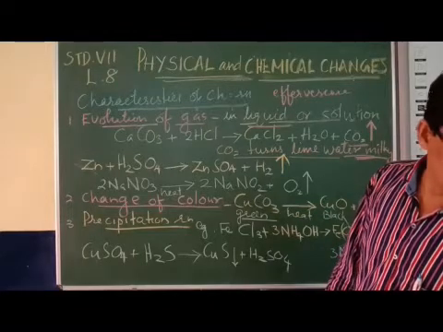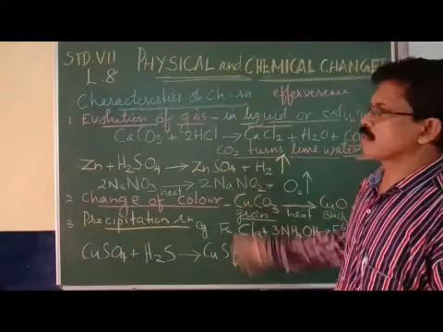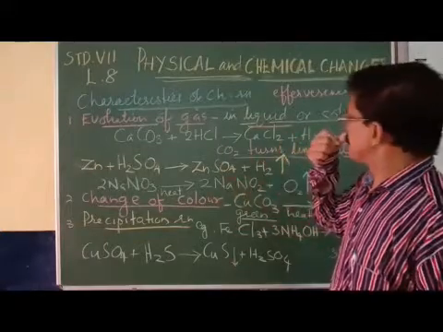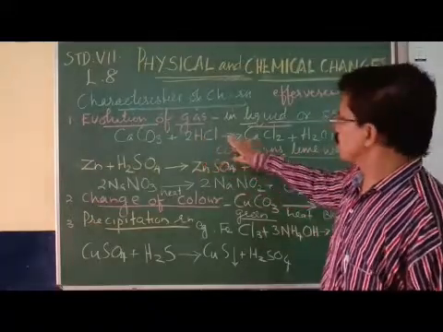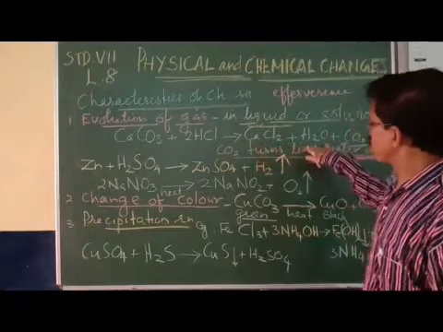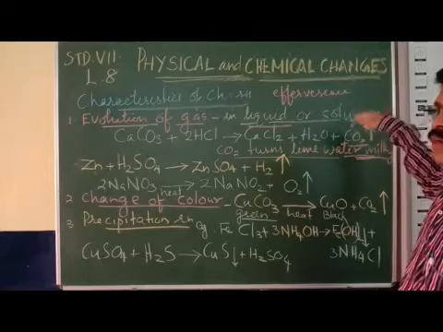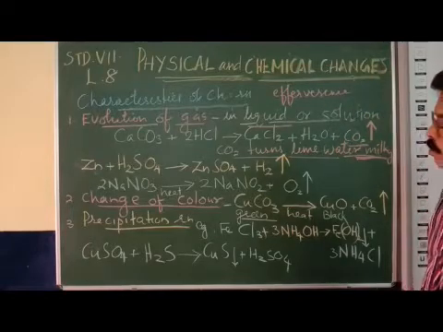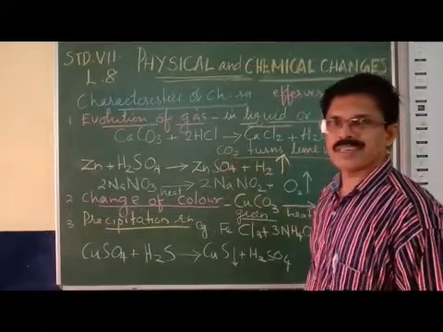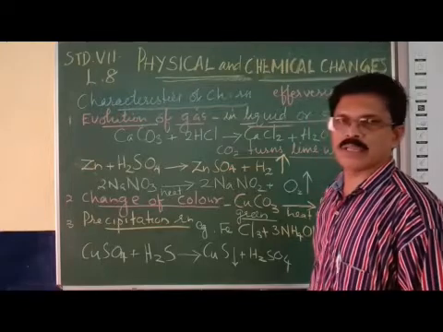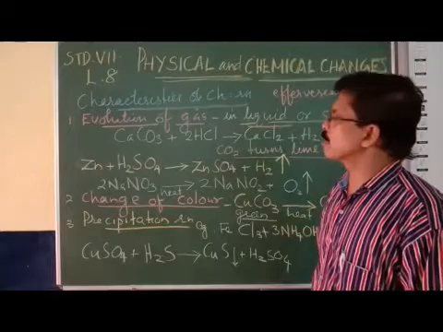So this is a very interesting reaction, evolution of gas. Once again, in solution form, calcium carbonate reacts with hydrochloric acid and forms calcium chloride plus water plus carbon dioxide gas, which is represented by the arrow mark pointing upwards. The carbon dioxide, when passed through calcium hydroxide, that is the lime water, turns it milky and forms calcium carbonate.